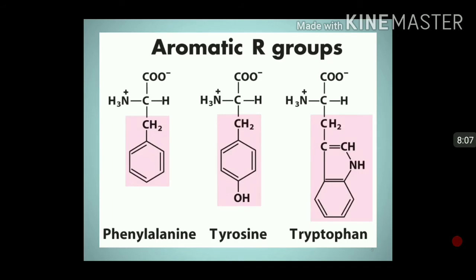These three are the aromatic R groups, like phenylalanine, in which CH2 and then attached to benzene ring is the R group. Tyrosine has one OH group attached to benzene ring, and tryptophan. So all three have benzene ring in their R groups, and hence they are aromatic amino acids.